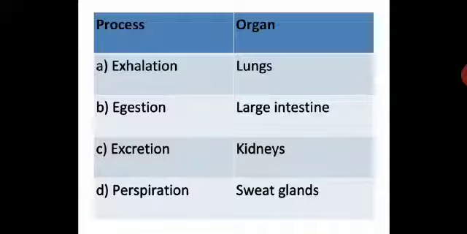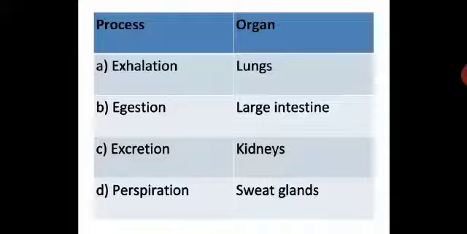So carbon dioxide is removed through exhalation, which is done by the lungs. Then egestion, that means undigested food is given out by the large intestine. That is egestion, elimination of the unwanted food or undigested food. Then your urine, the process involved over here is excretion. You excrete out the unwanted liquid, that is a waste liquid in the form of urine, and that is done by the organ kidneys. We have a pair of kidneys. That means we have two kidneys.